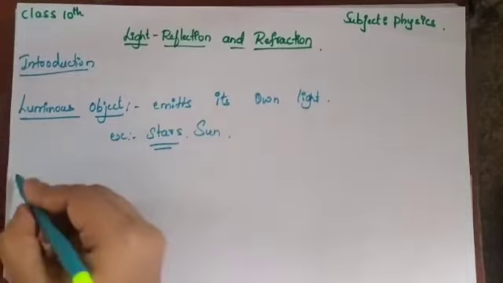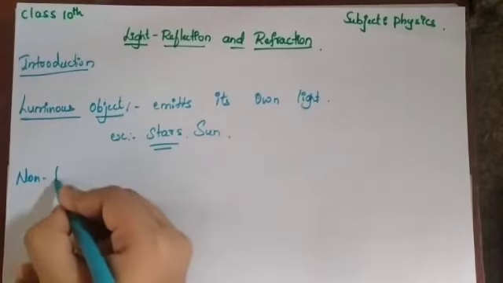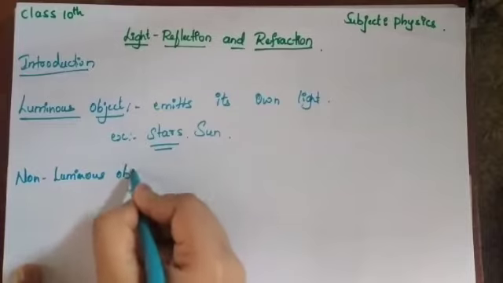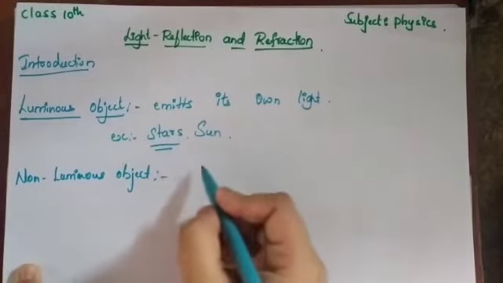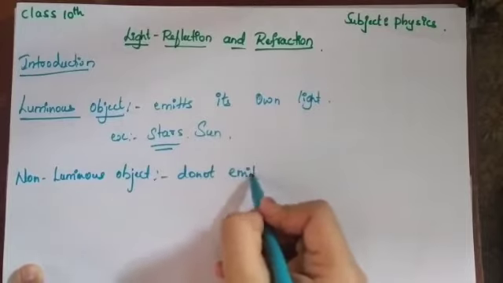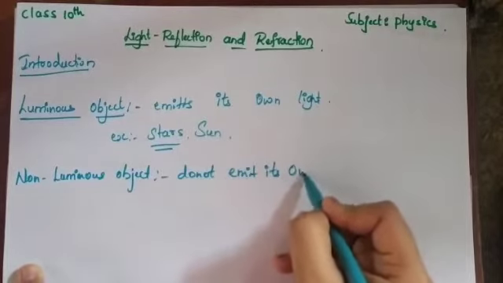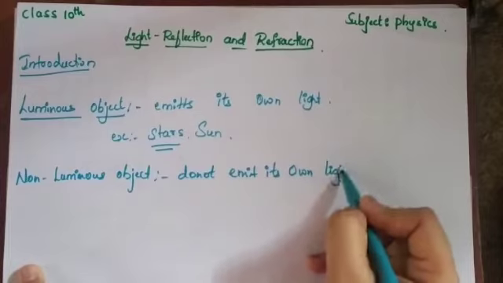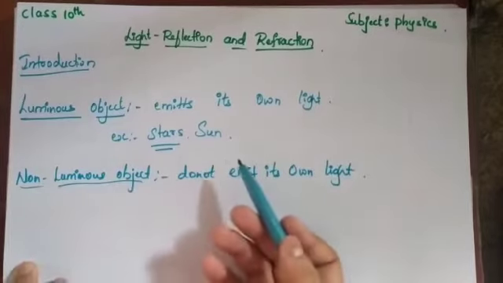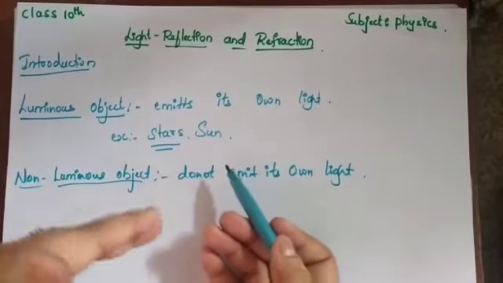But next is the non-luminous object. So what does non-luminous object mean? It does not have its own light. It does not emit its own light. That is the non-luminous object. It does not emit its own light, which means it depends upon a luminous object for light.